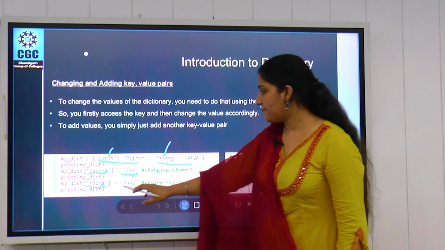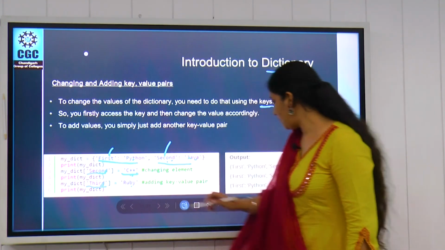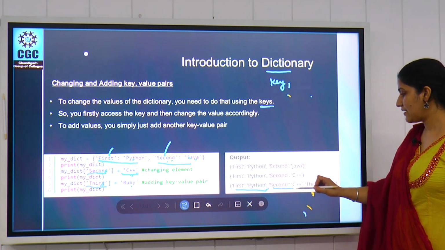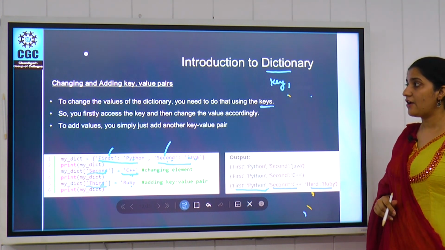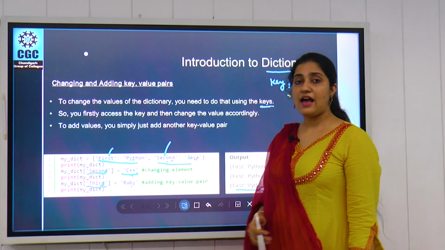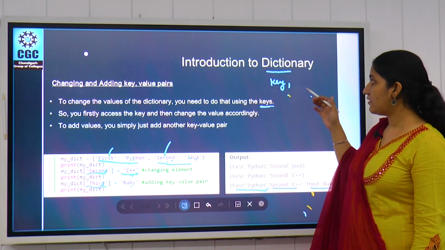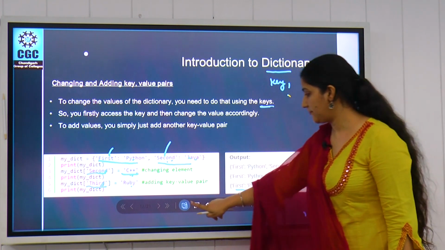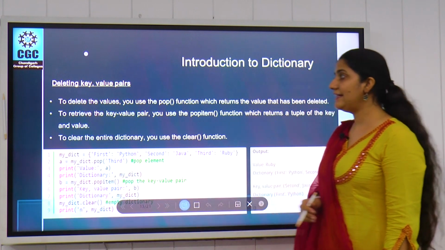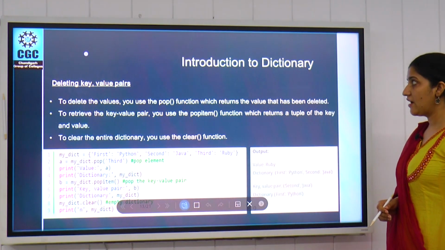So in this example, when we add this third as a Ruby, we'll get the output something like this. First is Python, second is C++, and third is Ruby. This is how we can change our values, or how we can add values, in the dictionary. So next we have how we can delete our values from the dictionary.